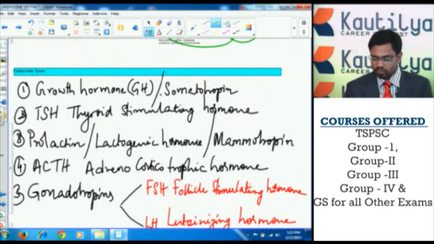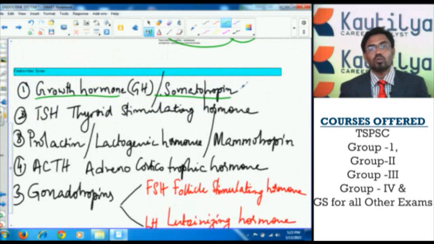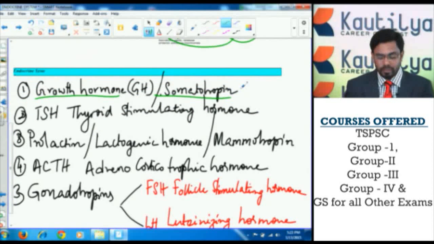The name growth hormone itself indicates that it is involved in the growth and metabolism of the body organs.